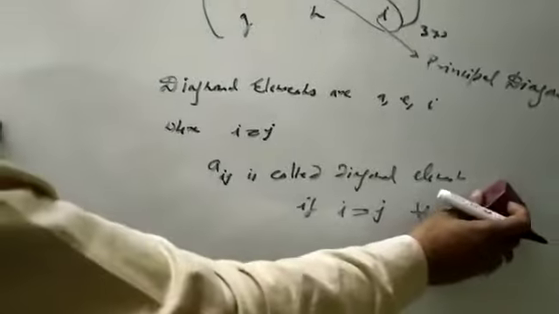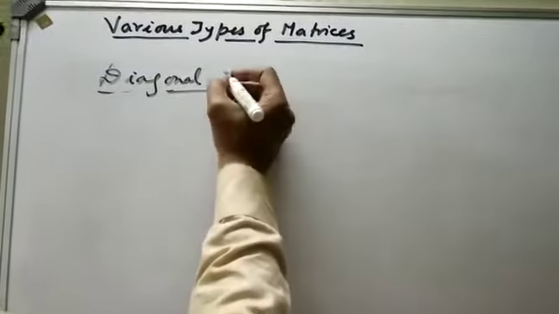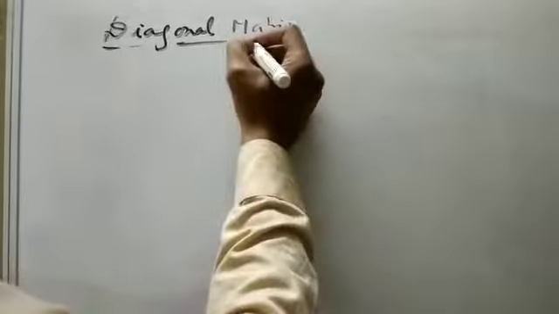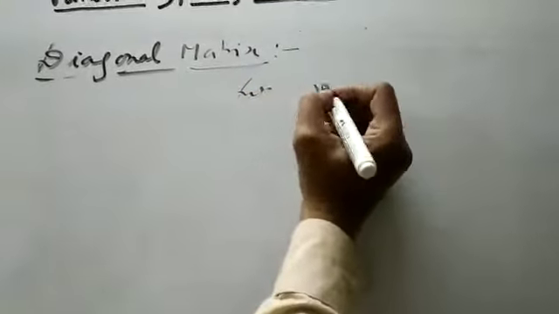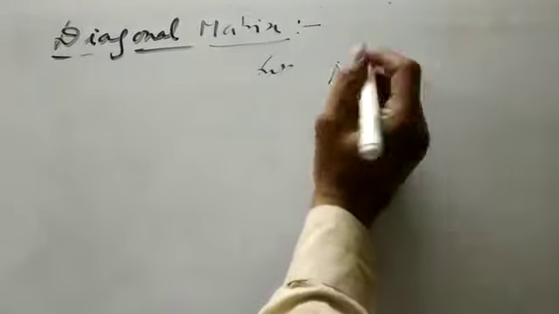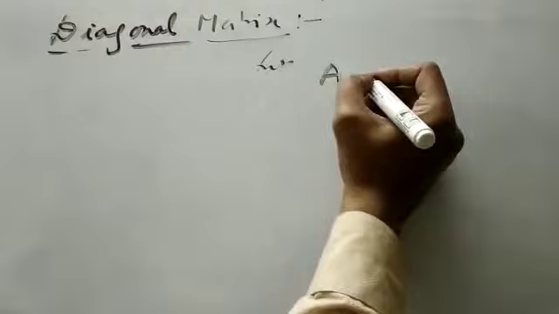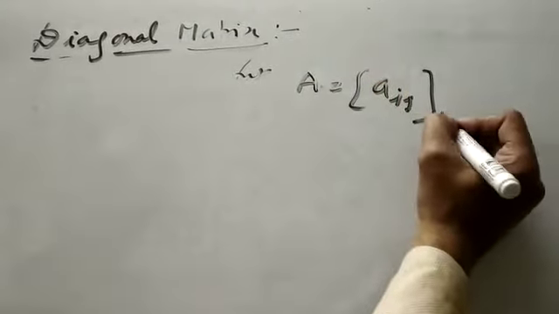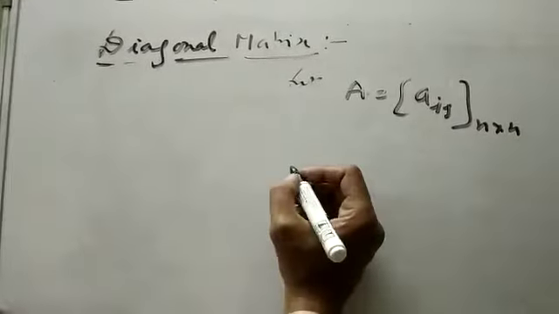The next one is the diagonal matrix. Let A be a square matrix of order n.